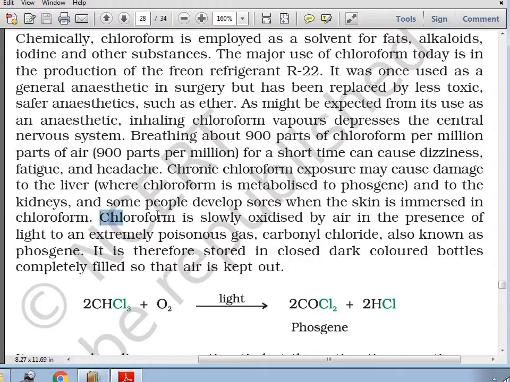Please note, chloroform gets slowly oxidized by the aerial oxygen in the presence of light to the extremely poisonous gas which is known as carbonyl chloride. The formula is COCl2. Other name is phosgene. And it is therefore stored in the closed dark colored bottles available inside the lab, capped tightly to keep it out of contact with air.